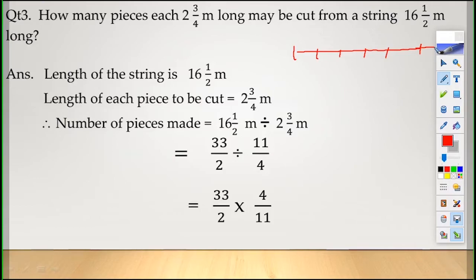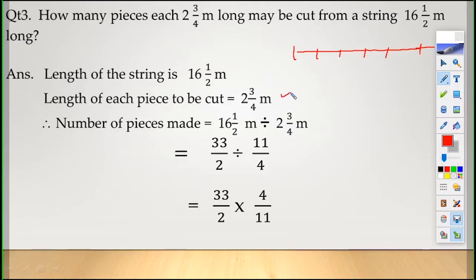I don't know how many pieces will be there. We have to find it now. Length of the string is 16 and 1 by 2 meter. I have told you, children, for distance you will be writing distance. For length you will be writing length of the string. Like this it goes on.